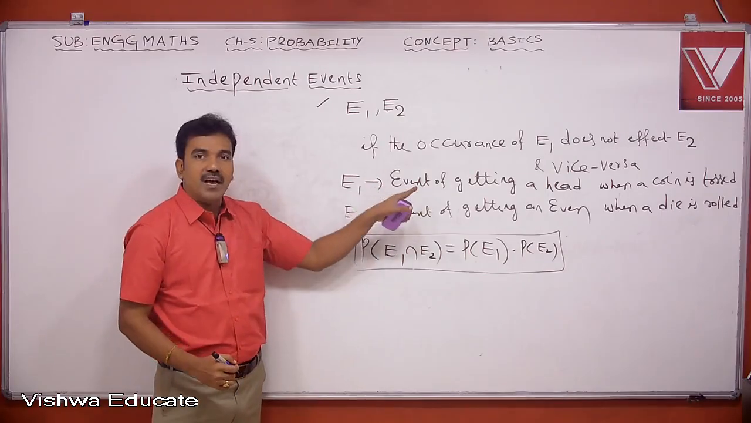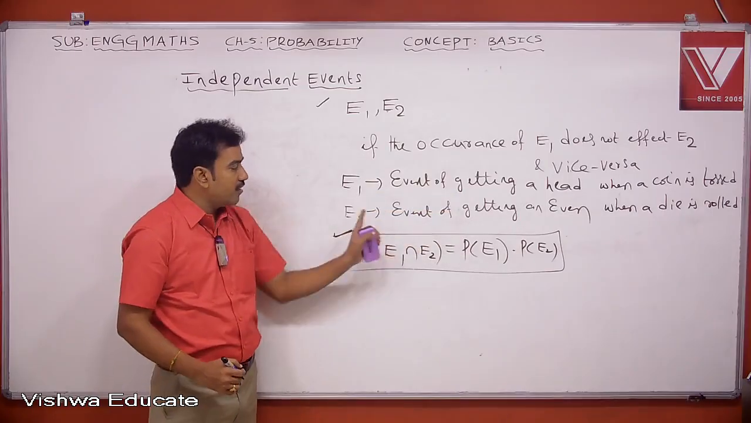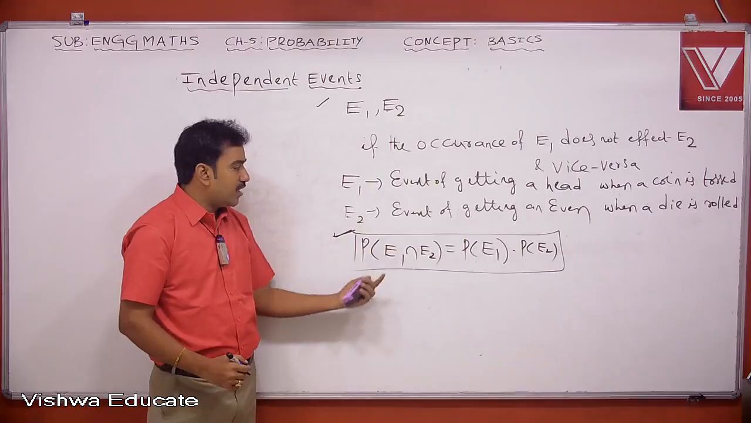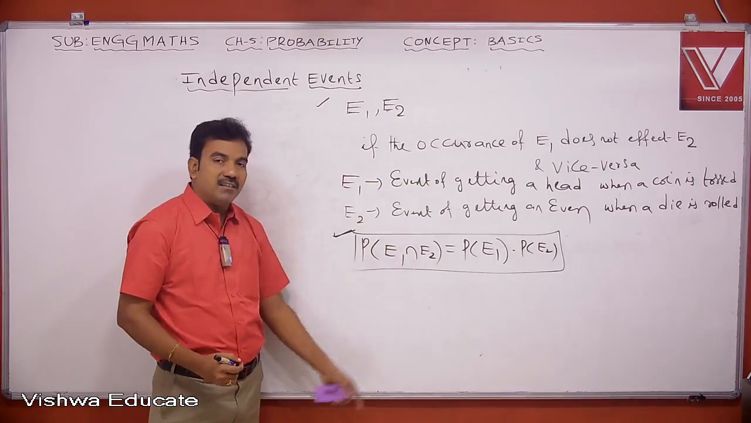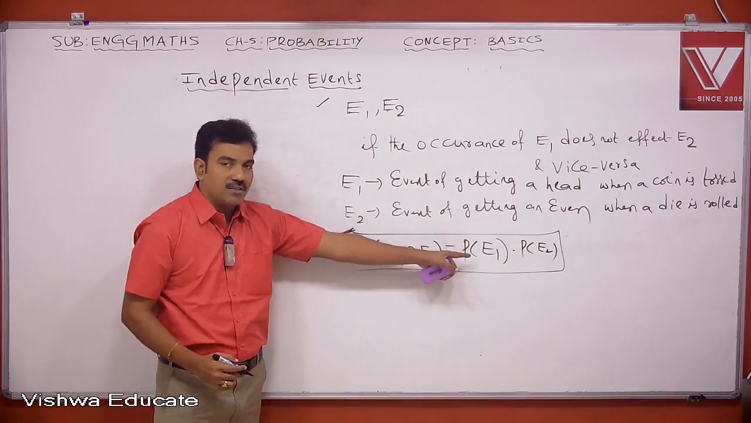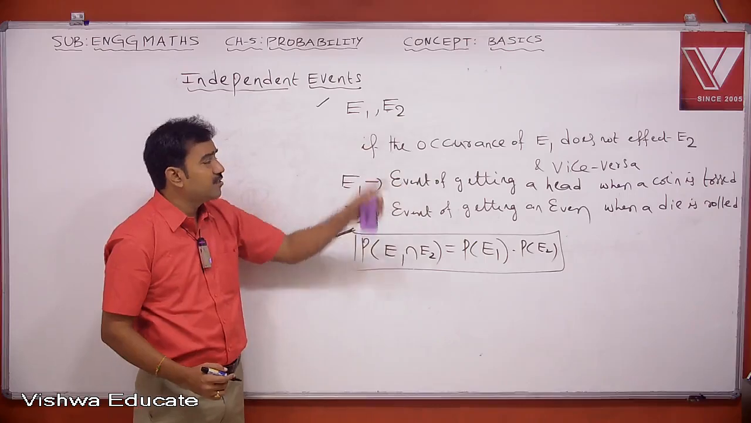E1 is an event of getting a head when a coin is tossed. E2 is an event of getting an even number when a die is rolled. In that case, they are independent events, and P of E1 intersection E2 becomes the product. The intersection becomes a dot. So write the definitions.